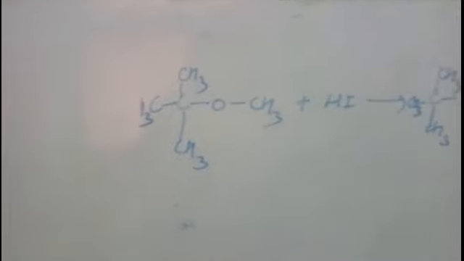Now you will ask why this happened. Because of the steric hindrance, the iodo group should not have reacted with the tertiary alkyl group. Then why is it happening? This is due to the change in the mechanism. In all the previous cases, in step 2, the nucleophilic attack was an SN2 reaction, right? The iodide ion and the protonated ether both are involved in the same reaction. But when there is one tertiary alkyl group, the reaction takes place by the SN1 mechanism.